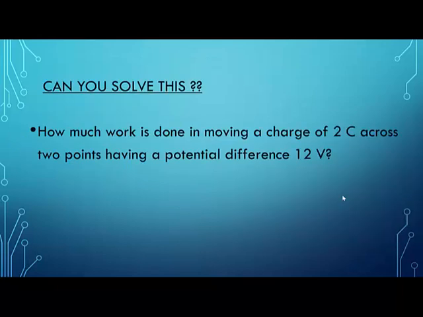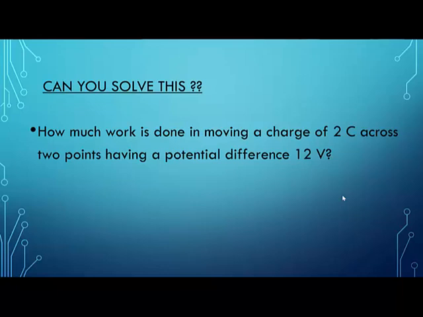Now I have a question for you. How much work is done in moving a charge of 2 coulomb across 2 points having a potential difference of 12 volts? First write down the given data, then the question will be very clear to you.